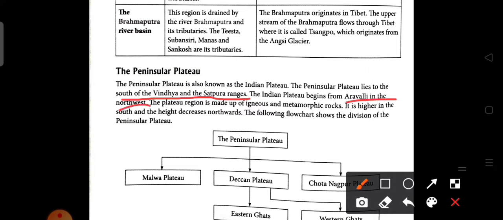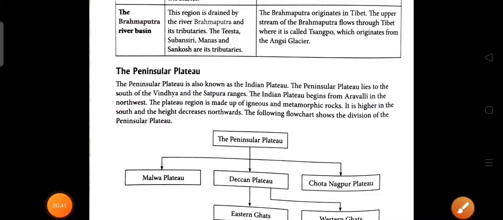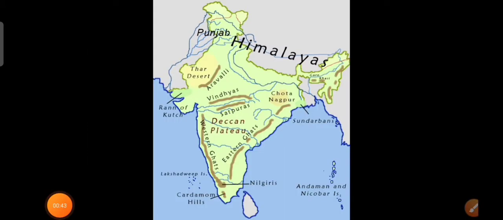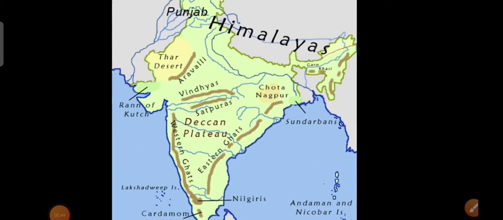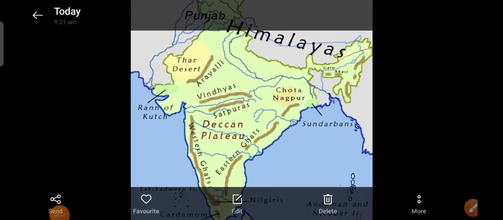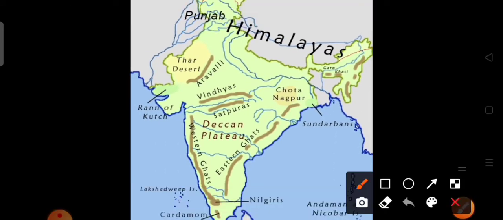Now we are going to see it in a picture. In this picture we see the Vindhya and the Satpura range and the Aravalli. The peninsular plateau lies to the south of the Vindhya and Satpura range.